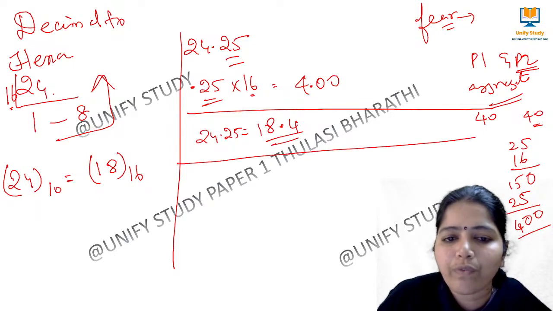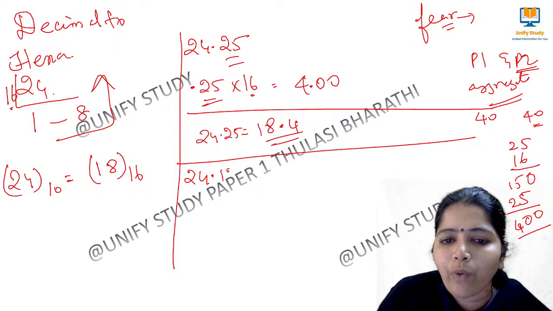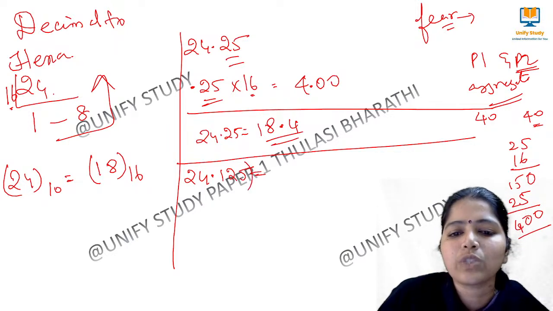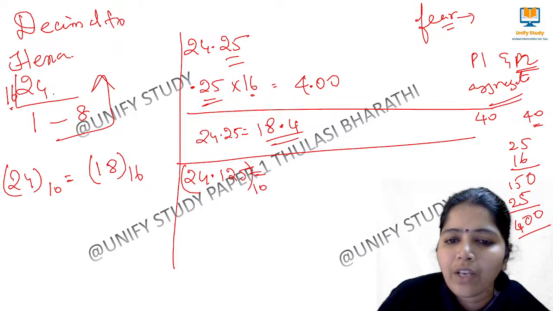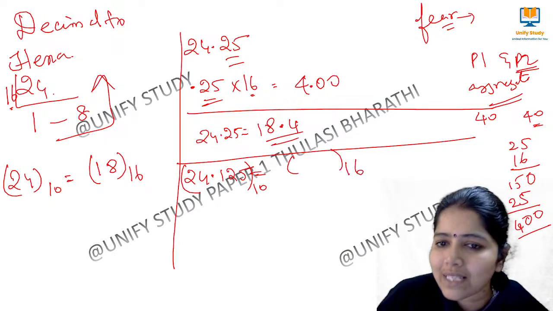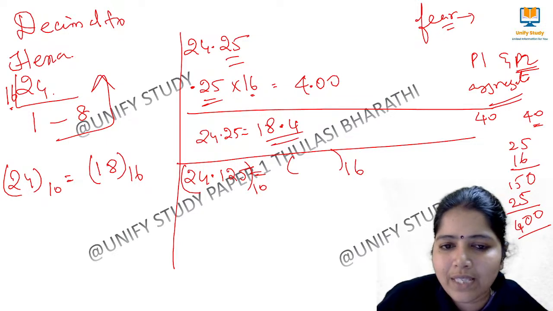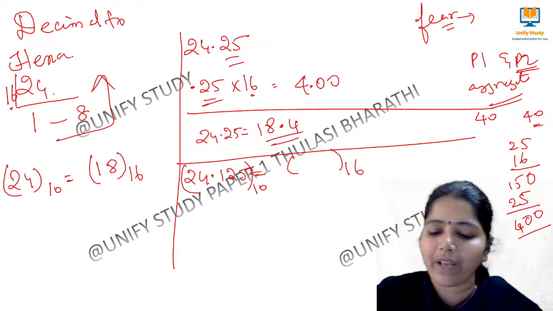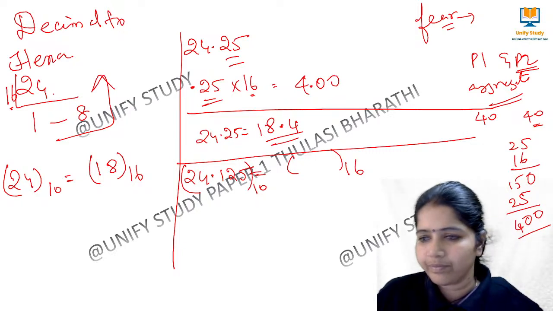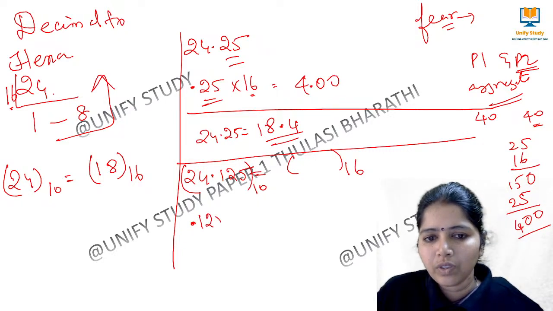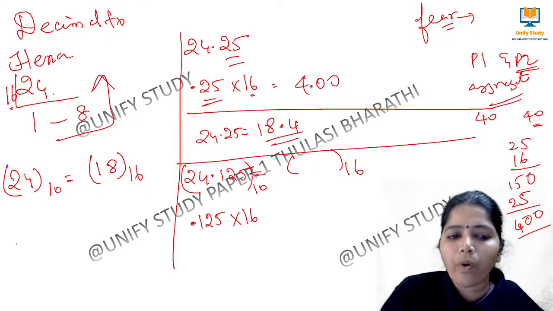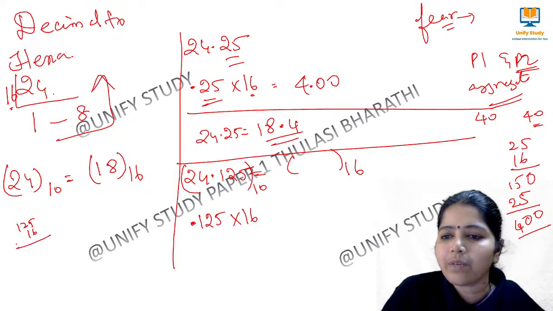Similarly, you can also do it for this one, 24.125. As we have already done 24, now you do it. This is 24.125 to the base 10. You have to convert it to base 16. How to convert? Very easy. 24 we have done, that is 18. What about 0.125? We have to multiply 0.125 into 16. 0.125 into 16. Yes, very good. Do it. So 0.125 into 16 means how much will come?